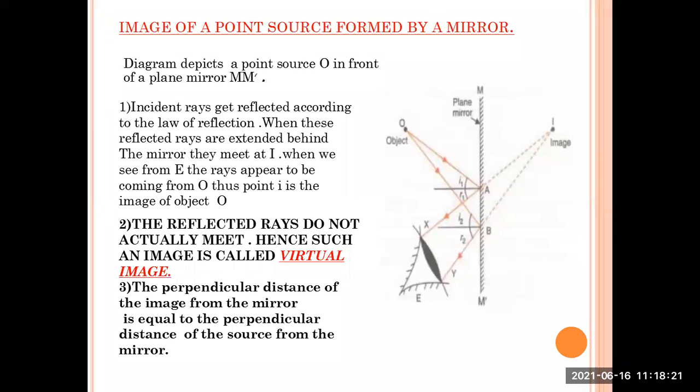Try to locate R1 and R2. You can see two points A and B on the plane mirror. When they are extended back by the dotted lines, they converge, they meet each other, they intersect at the point I, and there we get the image of our object.